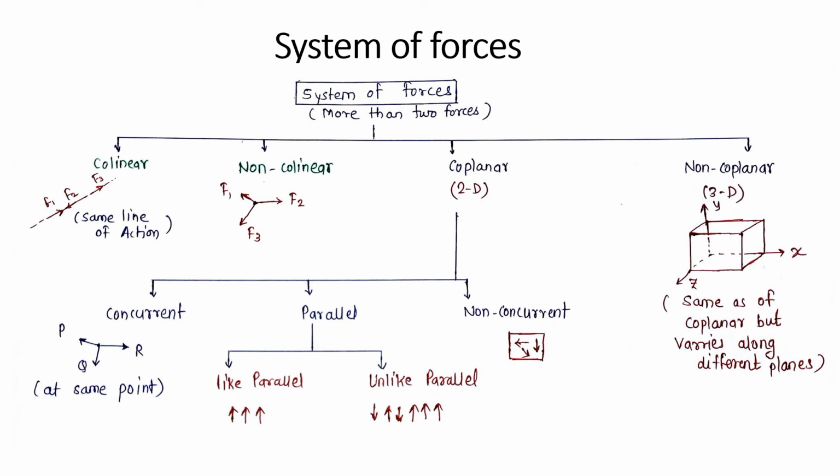Now third is unlike parallel forces. Unlike parallel forces also maintain the same distance between them along the line of action, but the directions may differ. As shown in the figure, the first force is downward, second is upward, third is again downward, and the last three forces are upward.